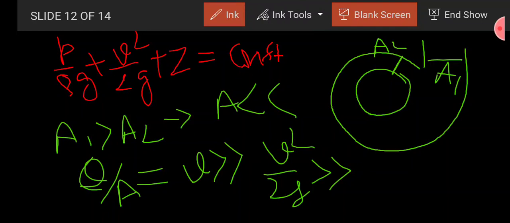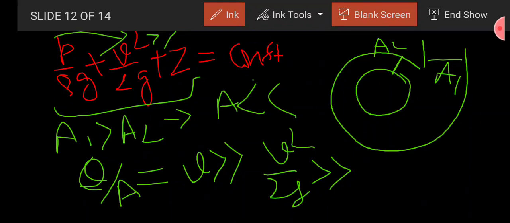And what will it do in the Bernoulli equation, if the velocity head is increasing constantly? Then there will be a reduction in pressure, because according to Bernoulli's theorem, in any moving fluid or in any system, energy will only be transferred from pressure to kinetic or kinetic to pressure. There is no energy loss or no evacuation of energy from that system. So here if v2 square upon 2g, or velocity head, starts increasing, what will it do? All three are constant, and if this term starts increasing, it will extract the pressure head into kinetic head.